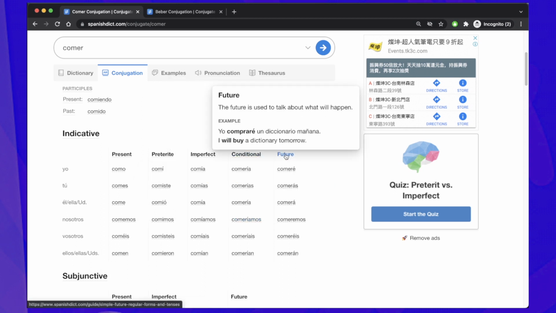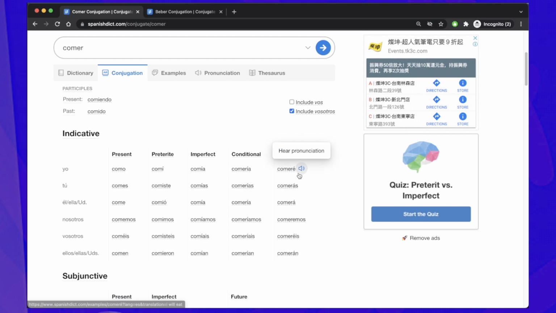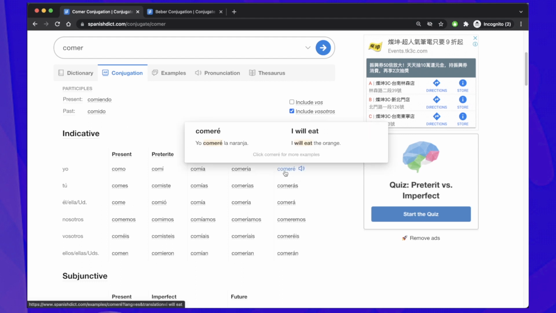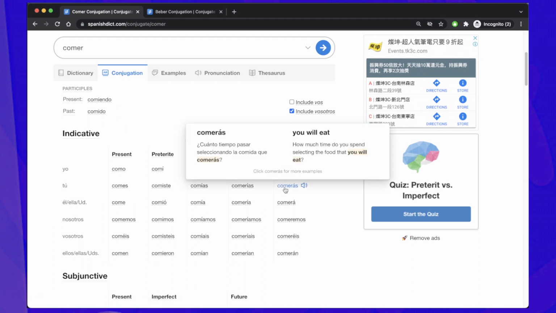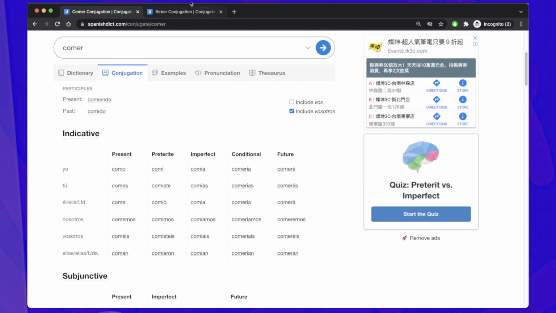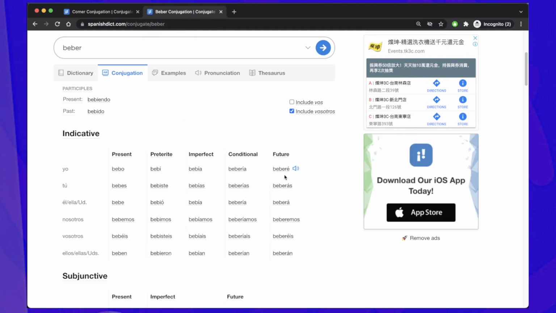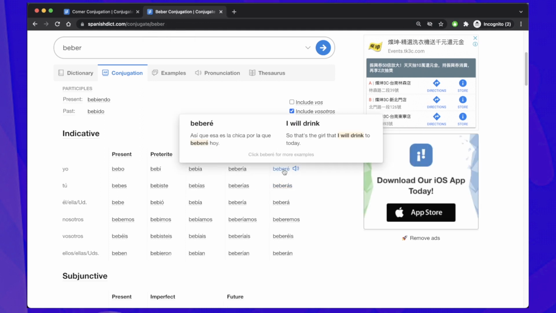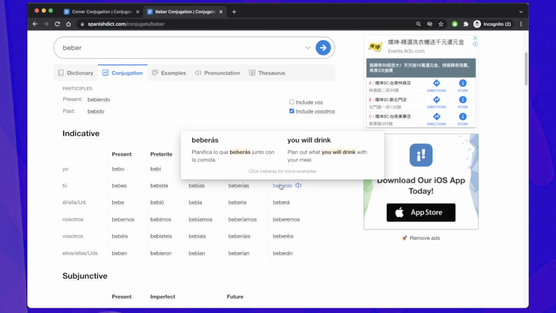And then we have the future one, which is used to talk about something that will happen. For example, yo comeré, I will eat. Tú comerás, you will eat. The same thing happens with beber. Yo beberé, you know what it means. I will drink. Tú beberás, you will drink.